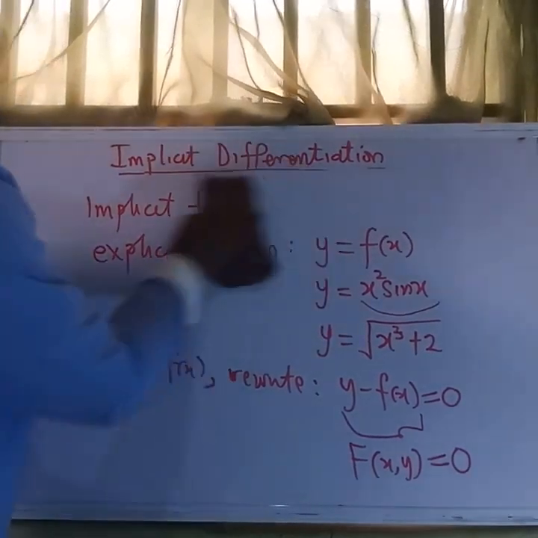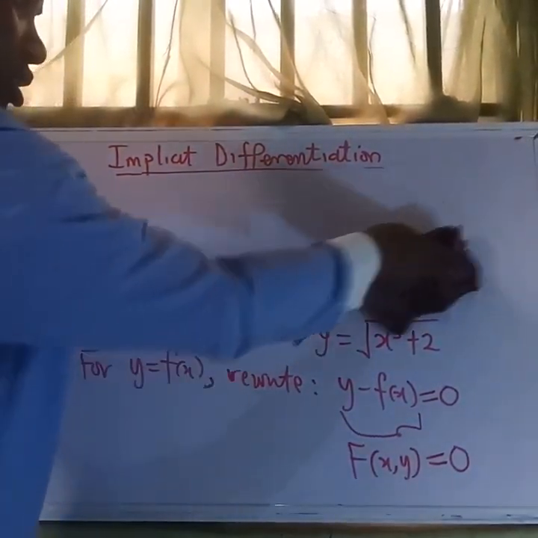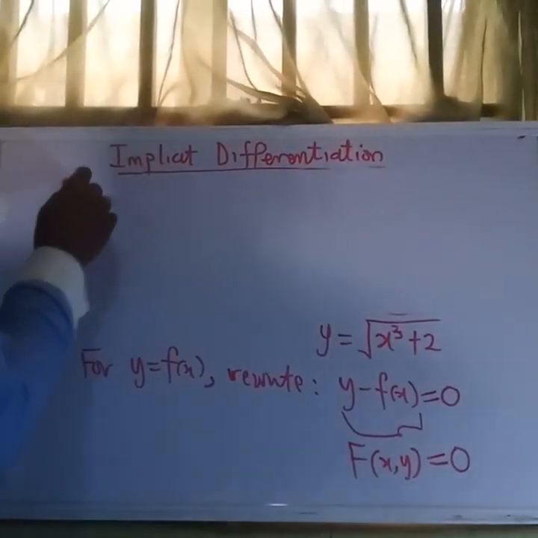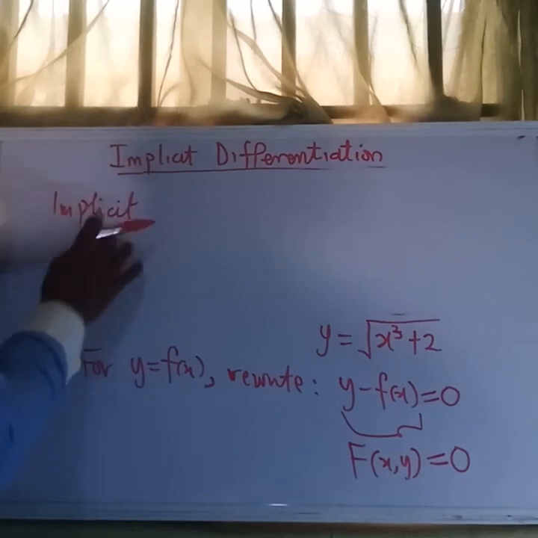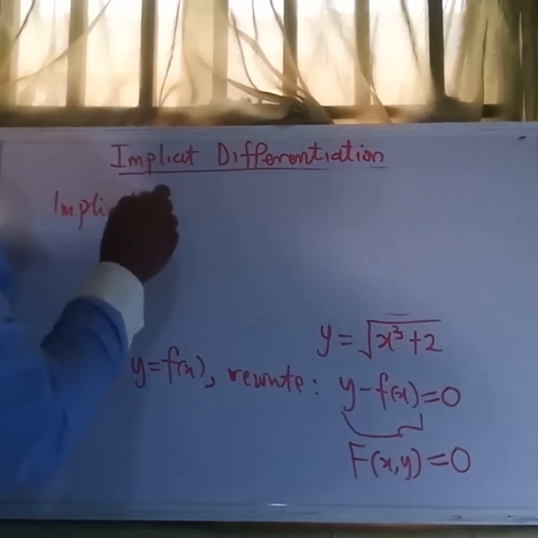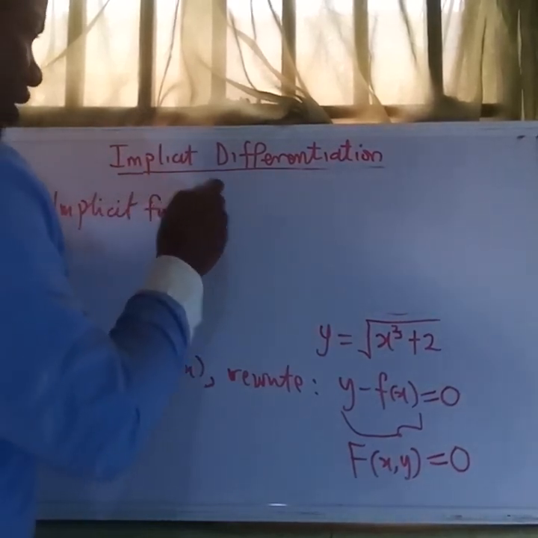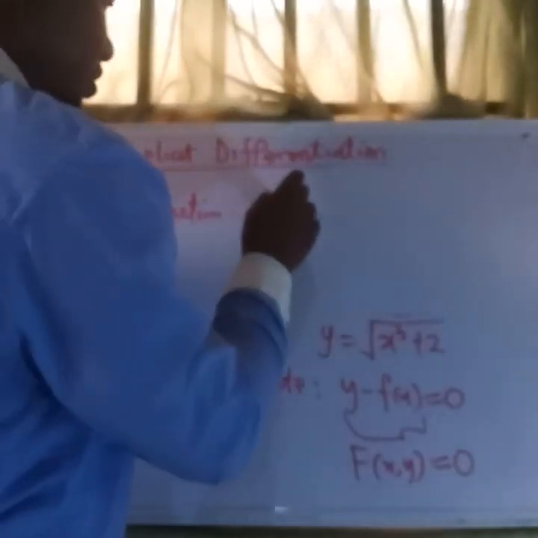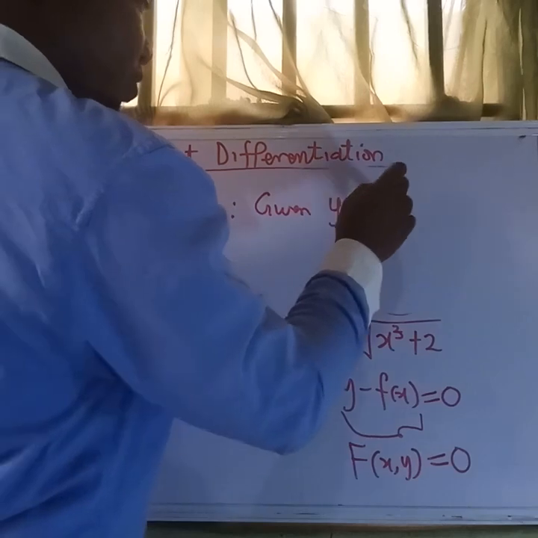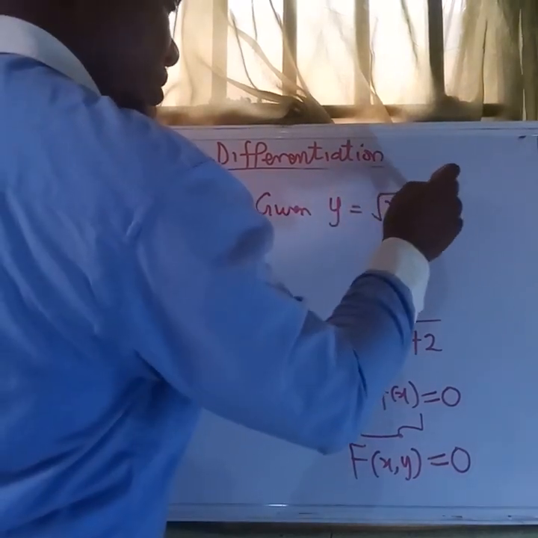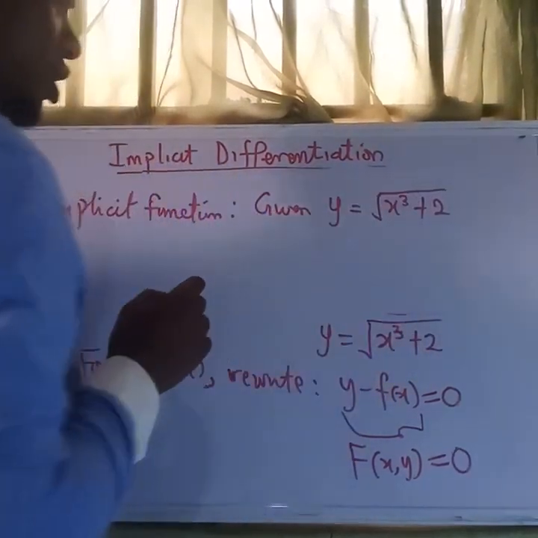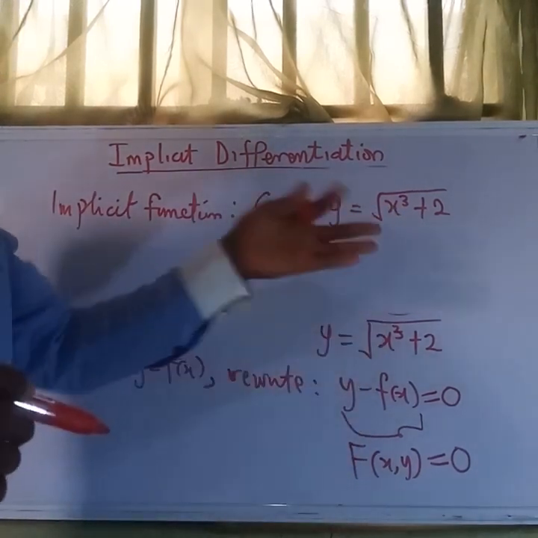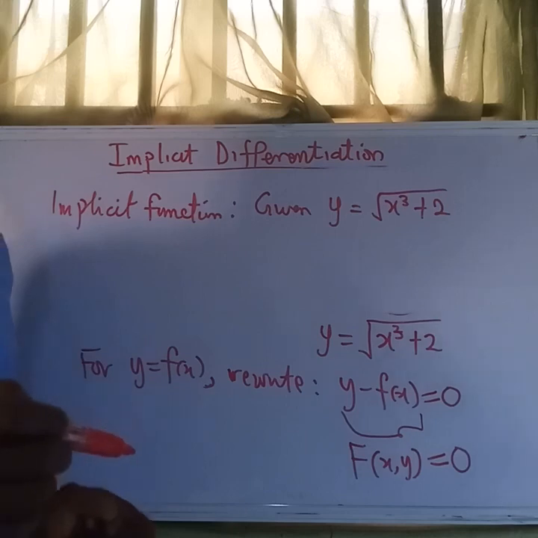As an example of an implicit function, if you are given y equals the square root of x cubed plus 2, we want to write this in the implicit form so that we can call it an implicit function.